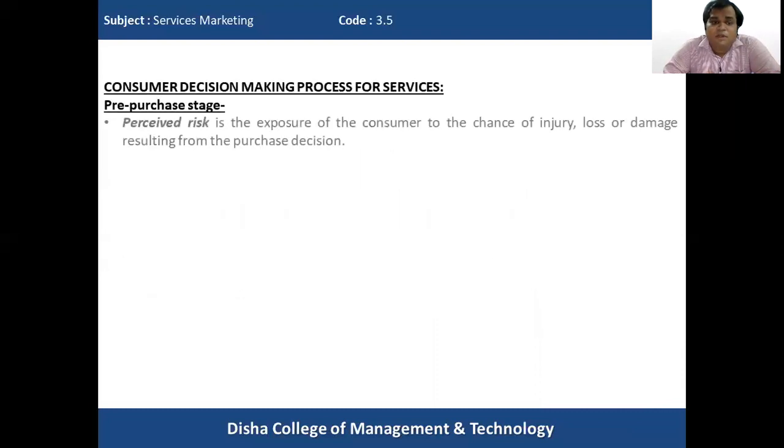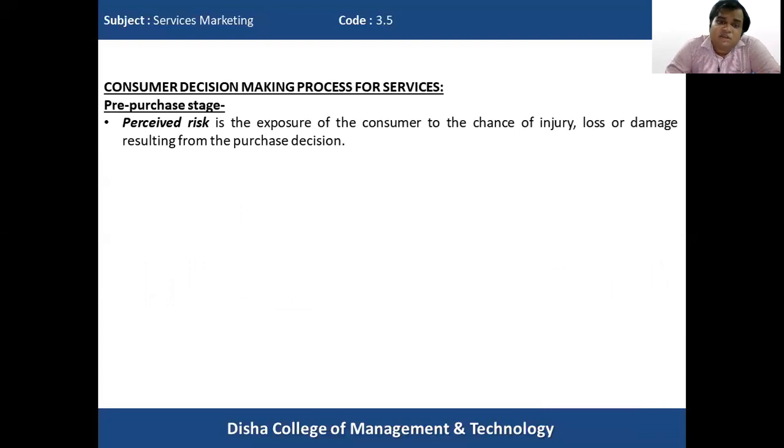Then there is an element of risk, also known as perceived risk, while taking the decision to buy a particular service, because when we are buying a service, we are buying something which we have not availed, and mostly services can be judged right or wrong only once we avail them.